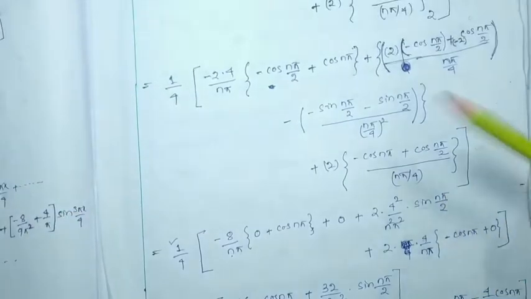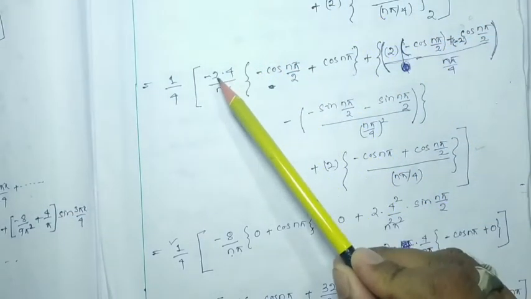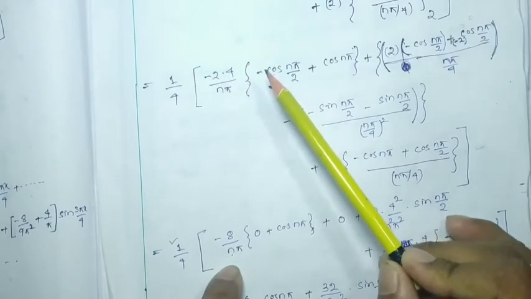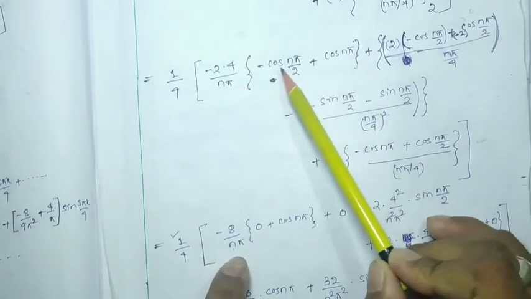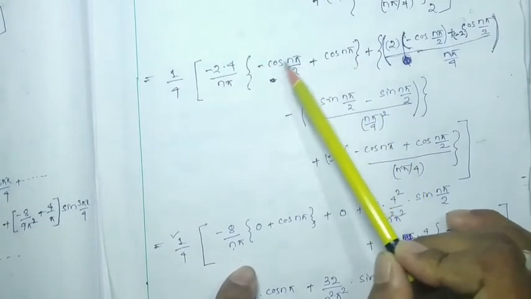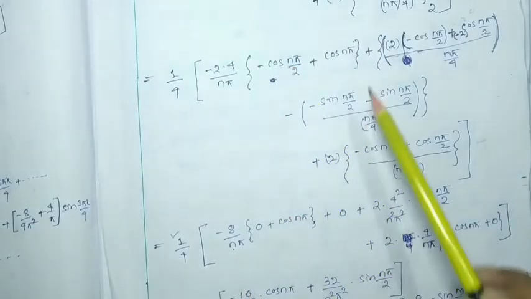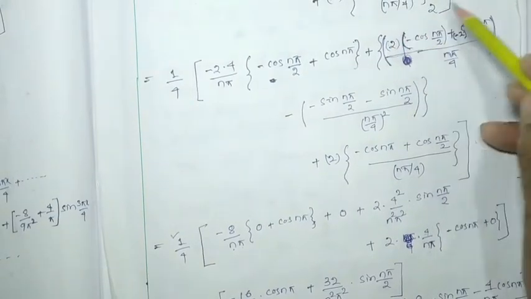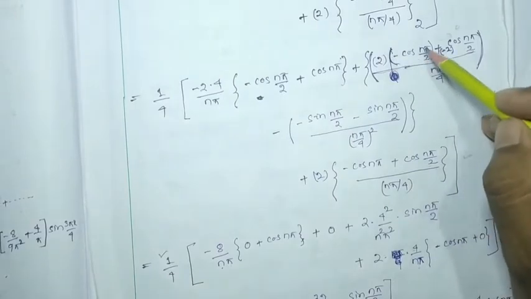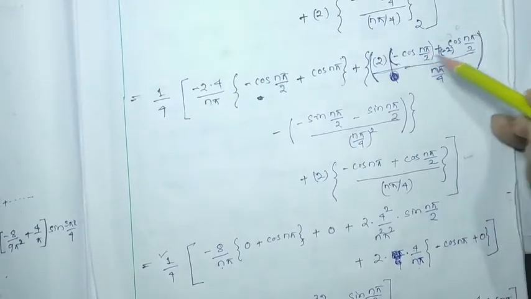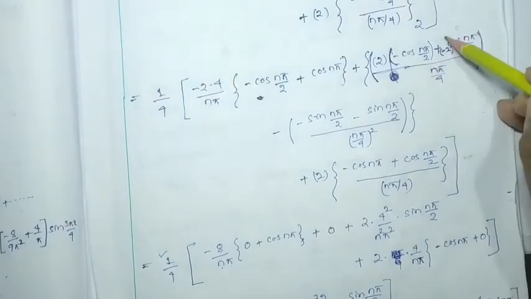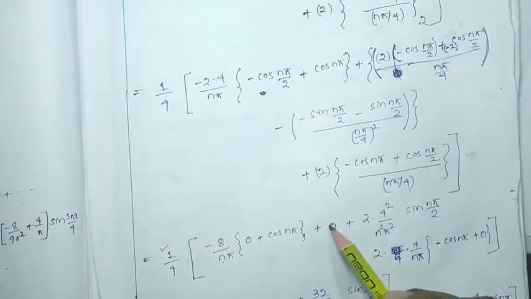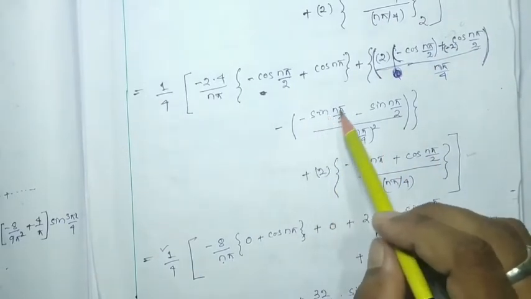Okay, then this will be how much? Minus 2 into 4 will be minus 8 by n pi. Got it? Then we know that cos n pi by 2 will be 0. Then cos n pi. So this whole term will be equal to 0, because this term contains cos n pi by 2. This also contains n pi by 2. So this whole term will be cancelled out, and for this whole term I have written 0. Then see, this is minus sin n pi by 2.